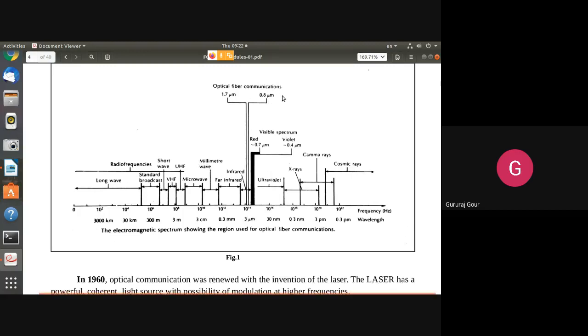Now, looking at these things, fiber communication lies between 1.7 micrometers and 0.8 micrometers. That is very much less. That's where our fibers are going to work.